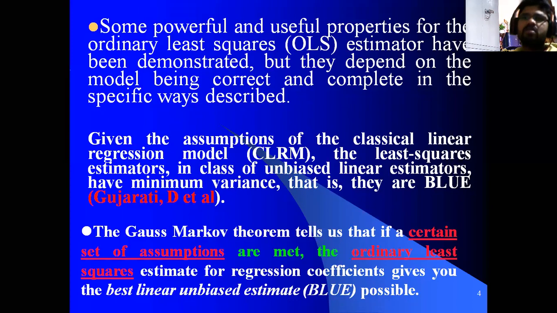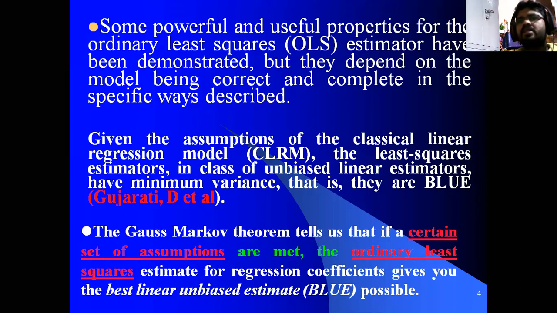And if you take into account the Damodar Gujarati book, in his book he told that given assumptions of CLRM, the classical linear regression model, the least square estimators in the class of unbiased linear estimators have minimum variance. That is, they are BLUE. So more or less it is the same. James Davidson and Gujarati both said the same meaning, but the way of expression is a little bit different.